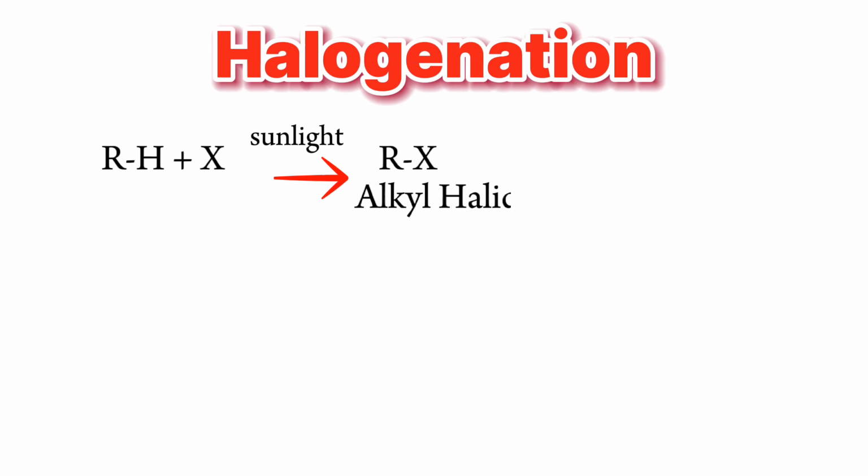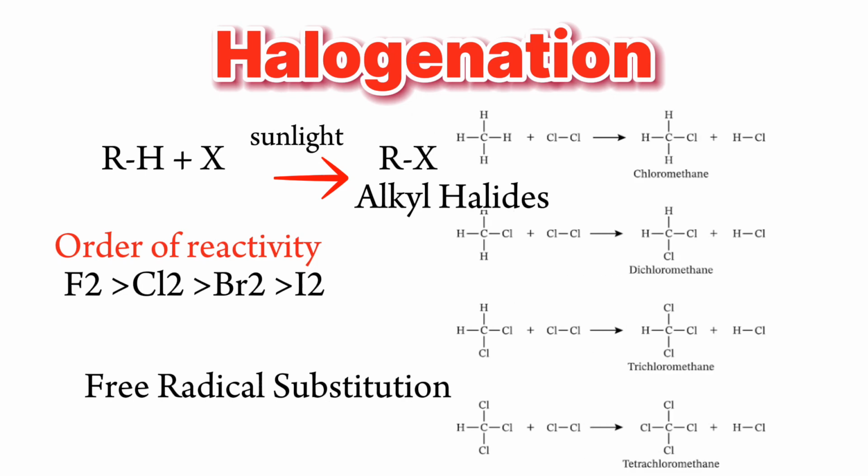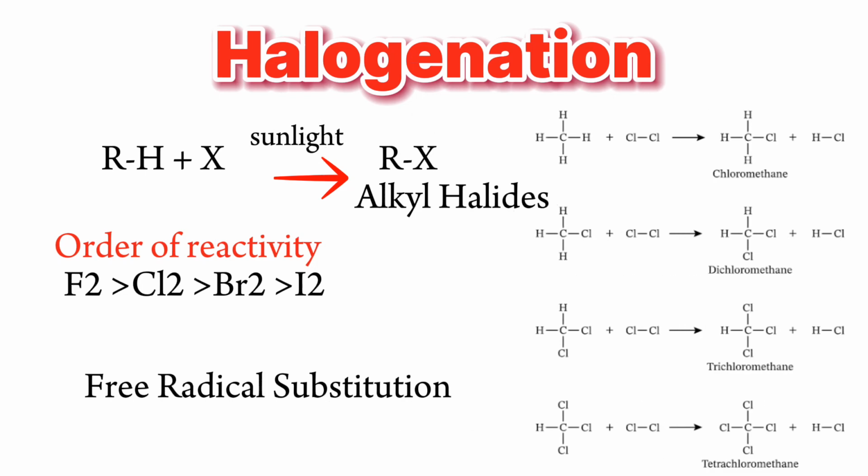Number 1, halogenation. The alkanes react with halogens at high temperature or in the presence of sunlight to form alkyl halides, or you can say haloalkanes. The order of reactivity of halogens is this: fluorine being most reactive and iodine being least reactive. Halogenation is an example of free radical substitution reaction.